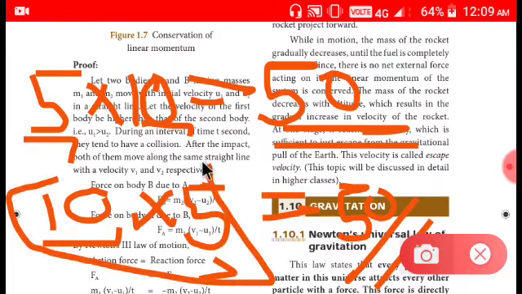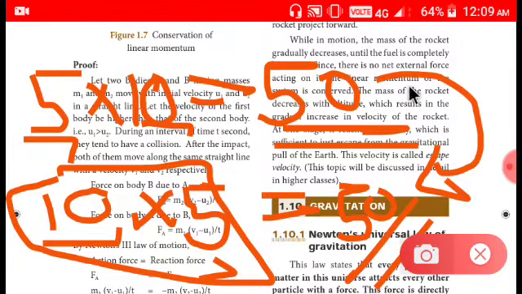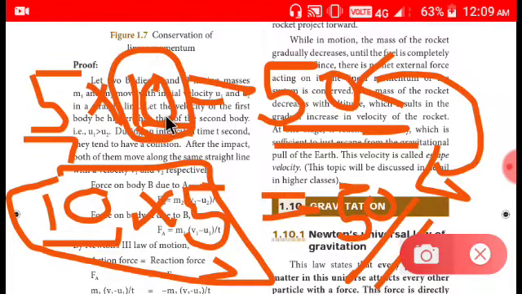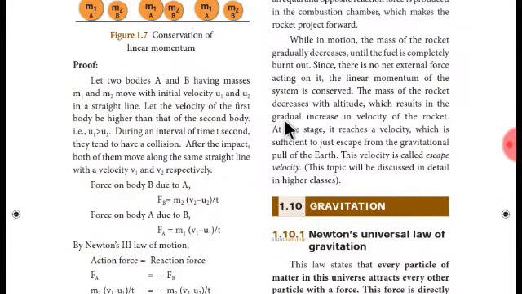Initially the rocket is more in mass and less in velocity, and after going to some altitude, the rocket gives out some fuel, so the mass becomes half or less than that. If it is half, these two values must compensate each other, so the velocity is subsequently going to increase. That's what they are saying, that there is a gradual increase in the velocity of the rocket. I guess I explained something in a better manner. This sketch tool is of great importance in my lecture.